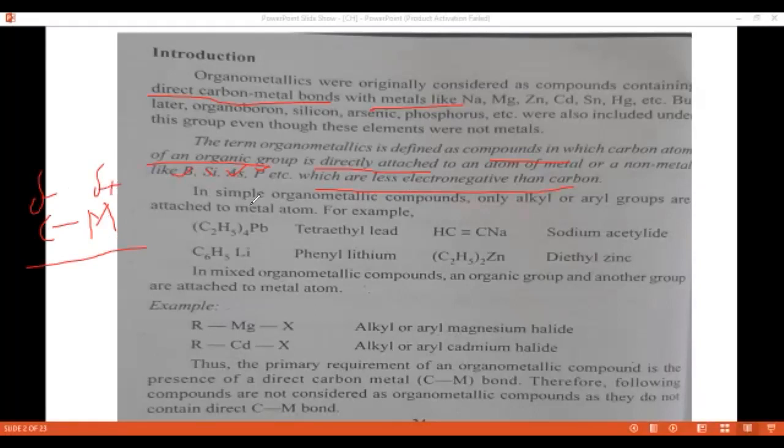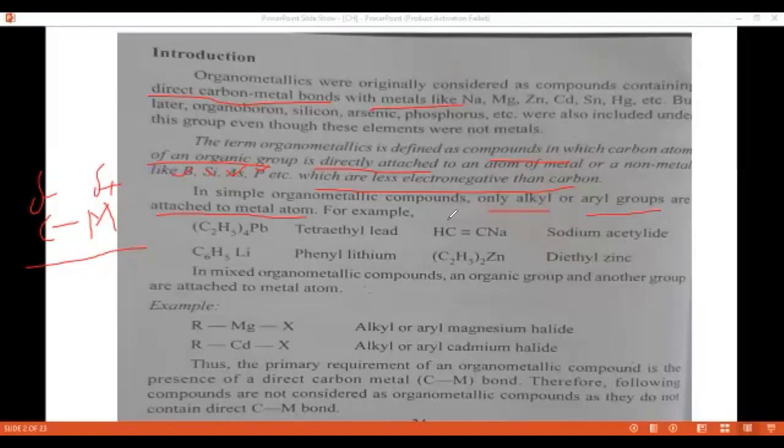In simple organometallic compounds, only alkyl or aryl groups are attached to the metal atoms.